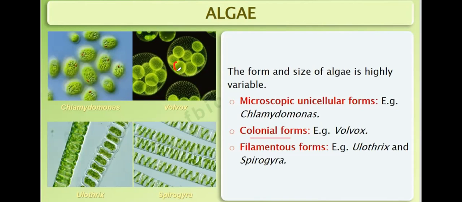They may be in colonial form. They form colonies also. The colonial form is Volvox. They may be filamentous forms, like Ulothrix and Spirogyra. So name some algae: Chlamydomonas, Volvox, Ulothrix, Spirogyra. Out of this, Chlamydomonas is microscopic unicellular. Volvox is colonial. Ulothrix and Spirogyra are filamentous forms of algae.